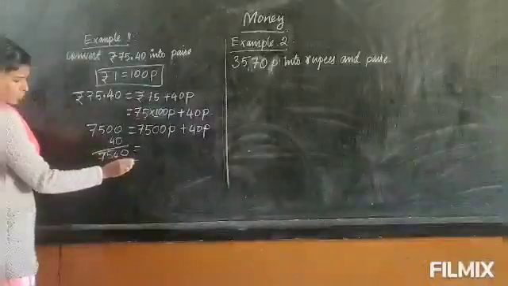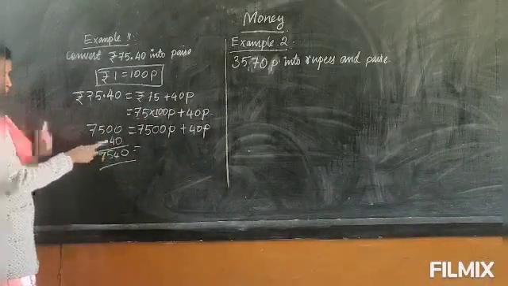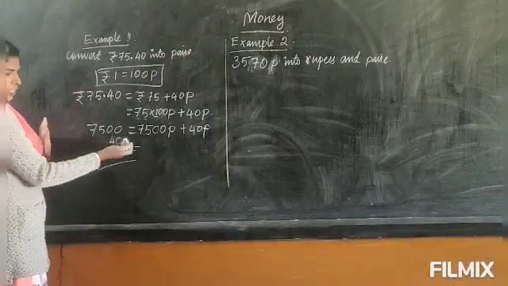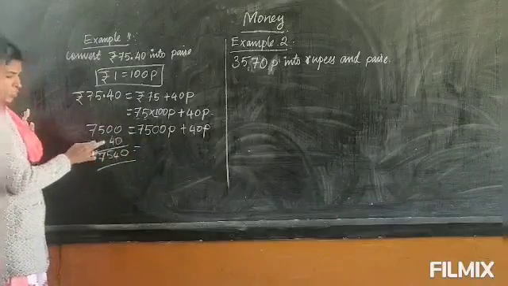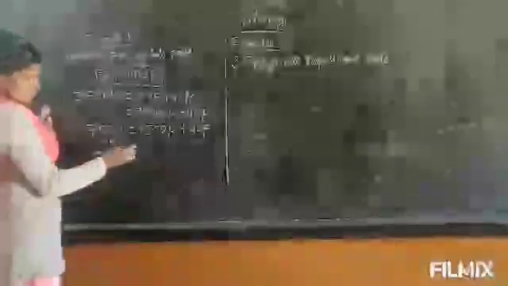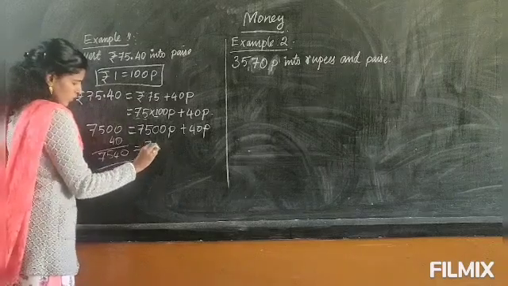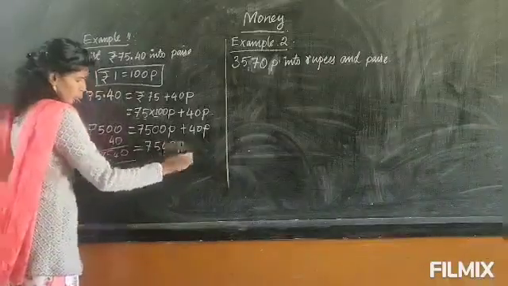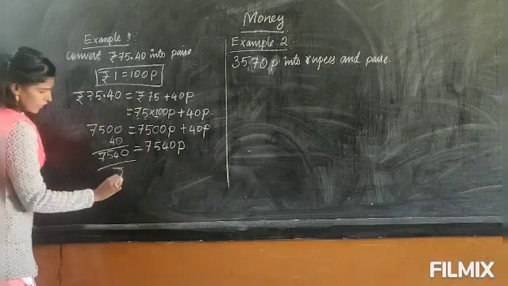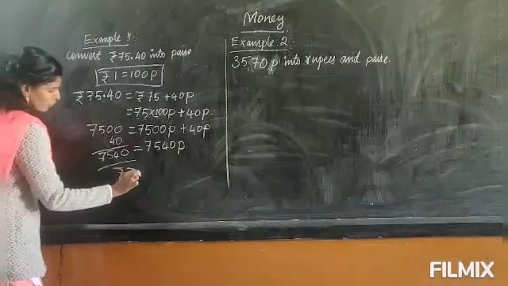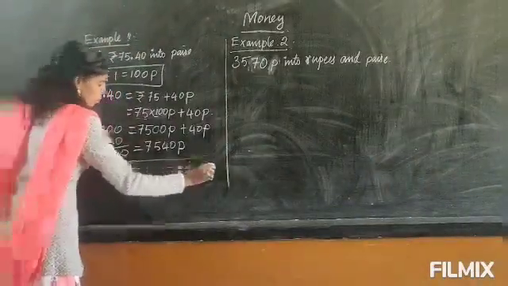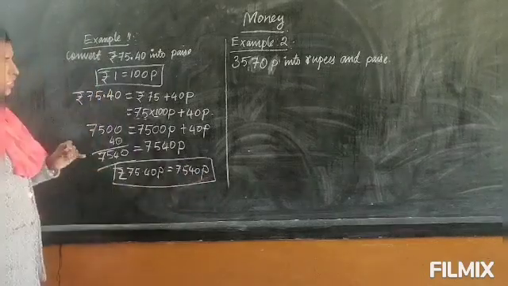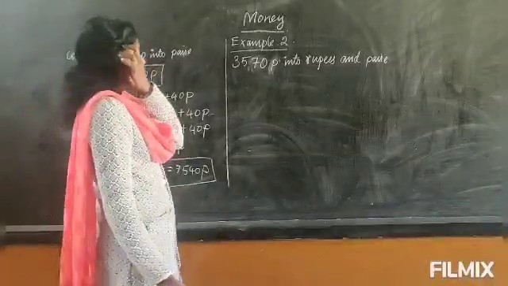Some of you used to make mistakes. They used to arrange from the left side. Don't arrange from the left side. You have to arrange from the right side. So 40 should come in the ones place and the tens place, not in thousands and hundreds place. Okay. So arrange this way and you will write. So the answer is 7540 paise. So now if you write the answer, rupees 75 and 40 paise equal to 7540 paise. Okay, so this is the way we write it. So this is the answer. Okay, next one let's see.